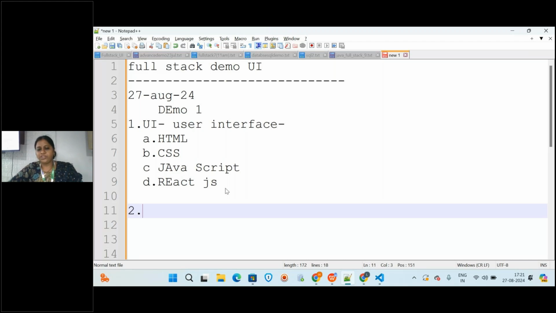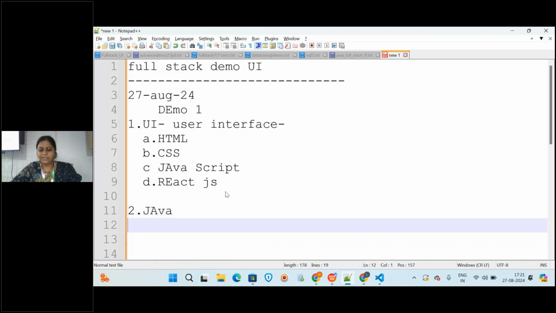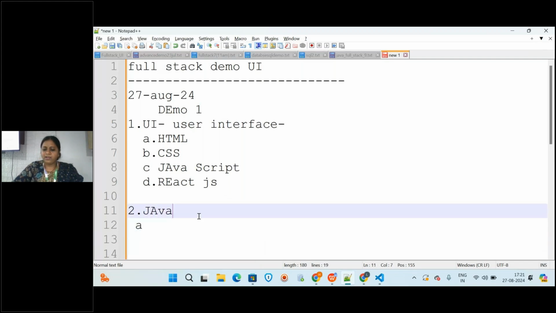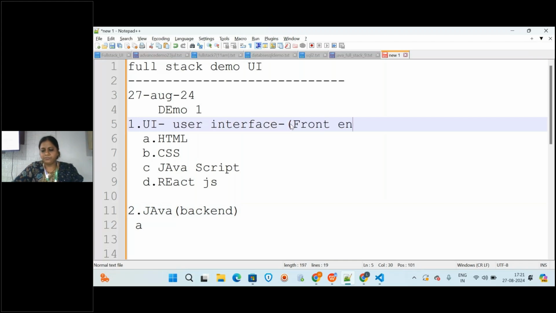And the second module you will be learning is Java, which you can call backend technology, and UI comes under the front end. To develop a complete application, you need to know the front end as well as the back end, correct?